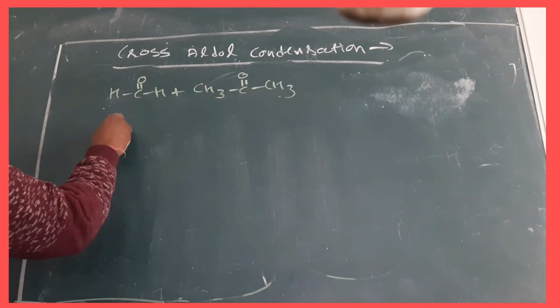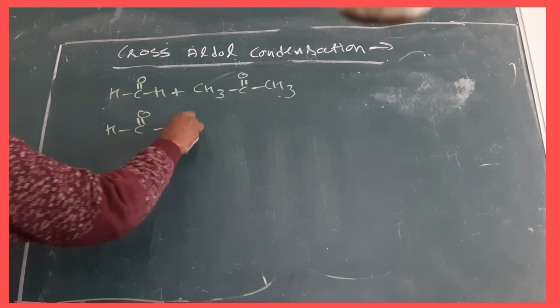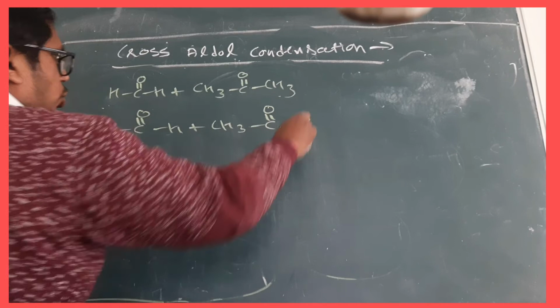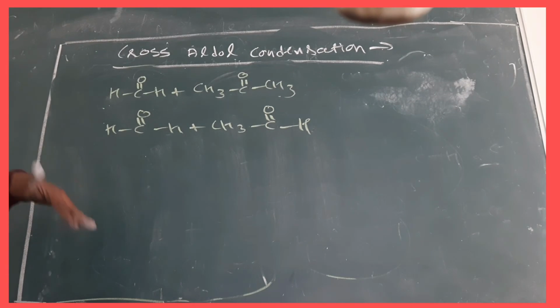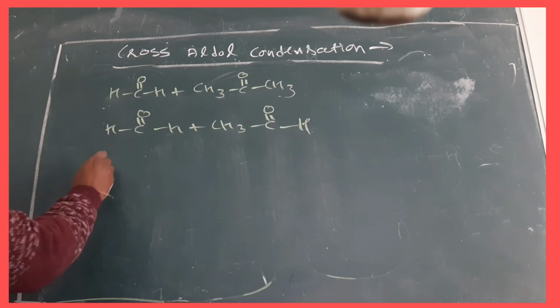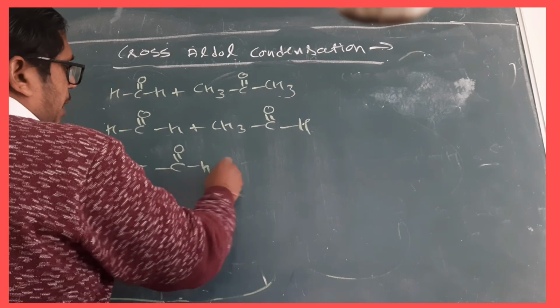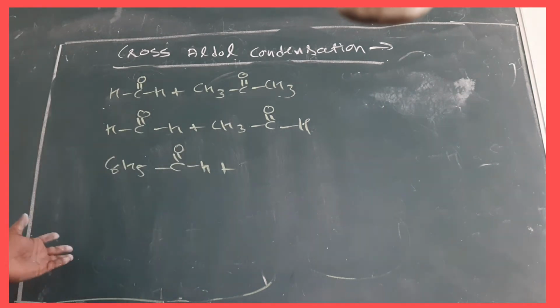Okay, let it be CH3COH. Are you getting my point? One is without alpha hydrogen. Suppose I am writing C6H5COH.